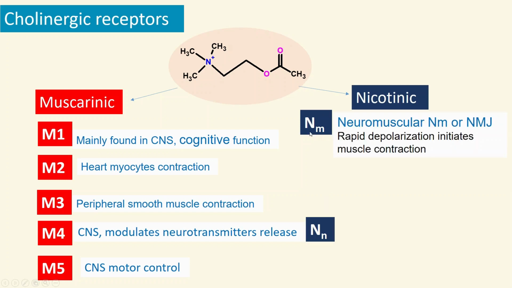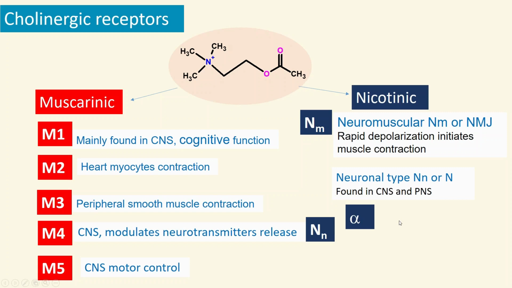NM type of receptors are present mainly in the neuromuscular junction, and that helps in depolarization, and that helps in muscle contraction. So the most famous drugs such as NMJ blockers, like succinylcholine or pancuronium, those drugs act on those NMJ junctions by acting through the NM receptors. And NN are neuronal type receptors mainly found in the central nervous system and peripheral nervous system.